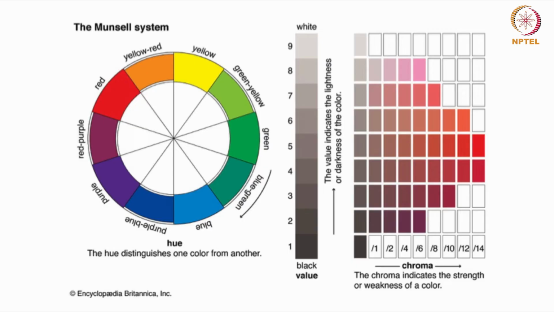High chroma colors are bold, for example this one, vibrant, and appear more intense, while low chroma colors are dull, more muted, and can appear closer to gray, right? So in this, the last one, which you can see. And this chroma is often adjusted by adding gray or by mixing a color with its complement to decrease its intensity. Okay.